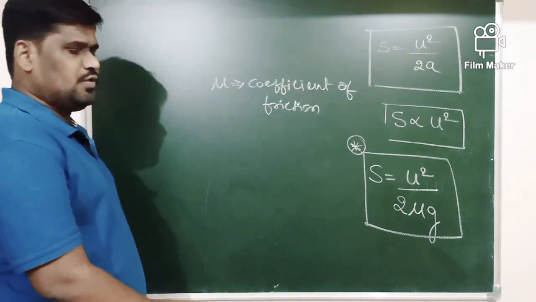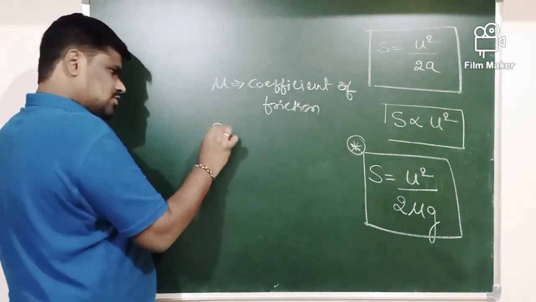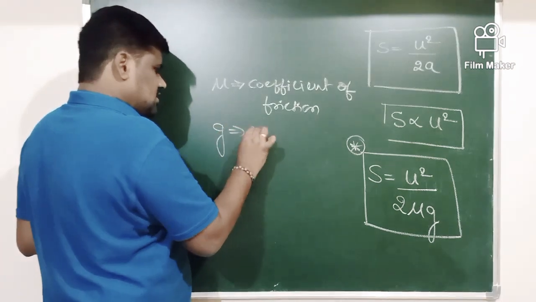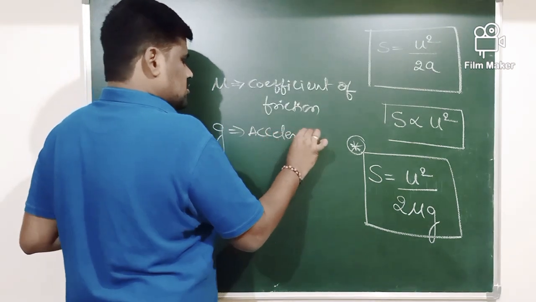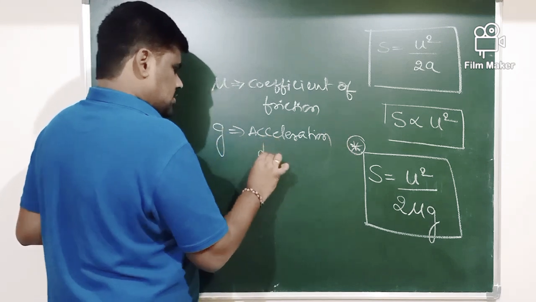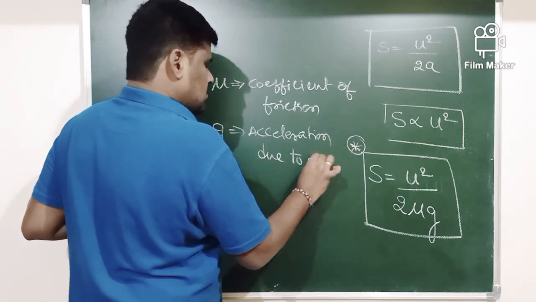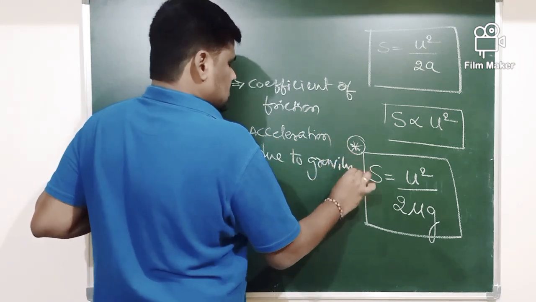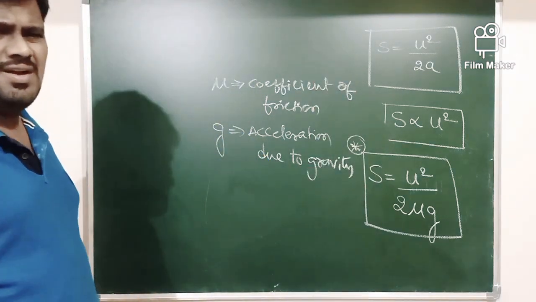Mu is called coefficient of friction, and of course you know very well what is G here. G is called acceleration due to gravity.